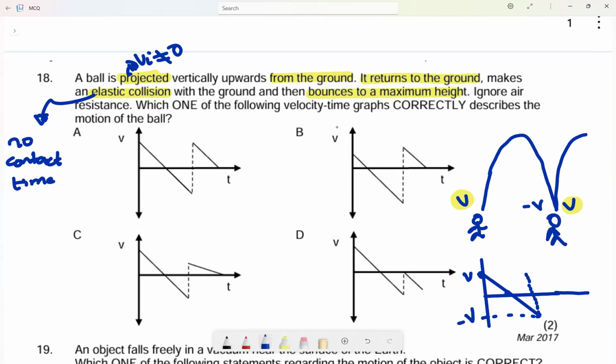They told us the collision was elastic, so there was no time between the surface and the ball. If it was an inelastic collision, it would be like this, meaning there is time in which the ball stayed a little bit. But since it is elastic, it returns to that velocity and then goes to the maximum height like that.